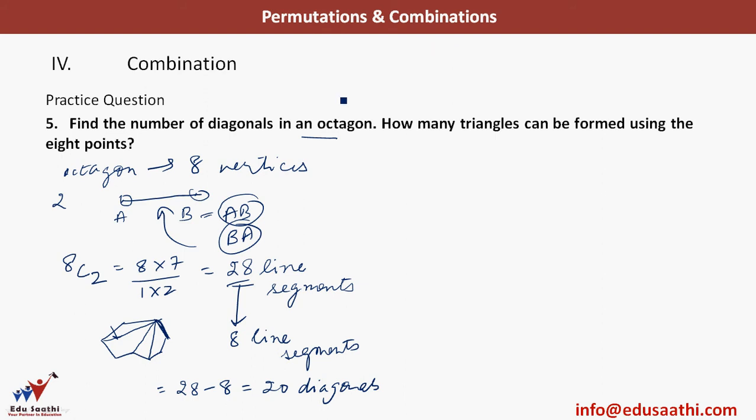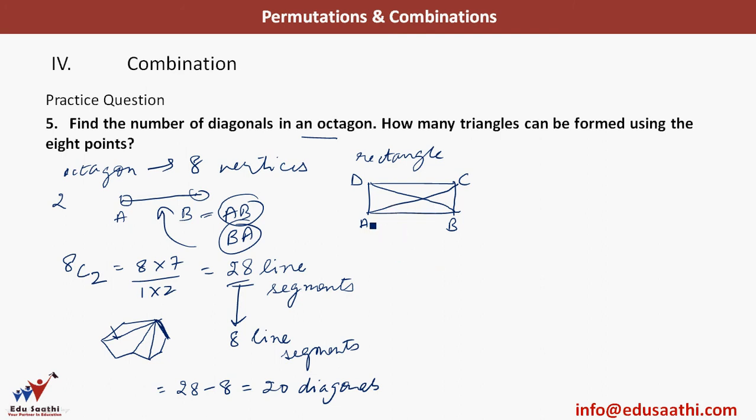Okay, if you had problem understanding this, let's take a simpler case. Let's say we had a rectangle. A rectangle has how many points? 4 points. So this is a rectangle. I have A, B, C and D, and this is the entire number of lines that can be drawn using these 4 points.